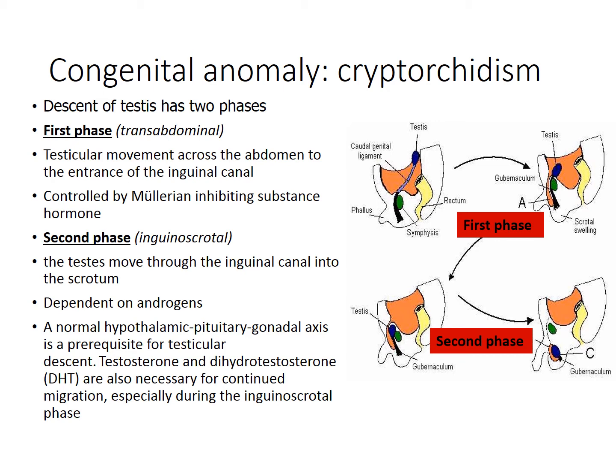The second phase, which is the inguinoscrotal phase, is whereby the testes move through the inguinal canal into the scrotum, and this is dependent on androgens. A normal hypothalamic pituitary gonadal axis is a prerequisite for testicular descent. Testosterone and its conversion to dihydrotestosterone are also necessary for continued migration, especially during the inguinoscrotal phase.